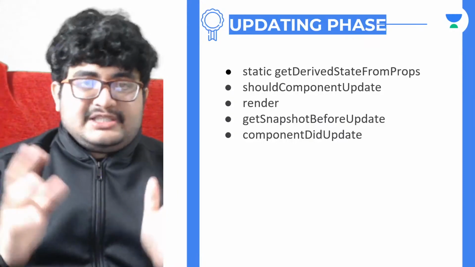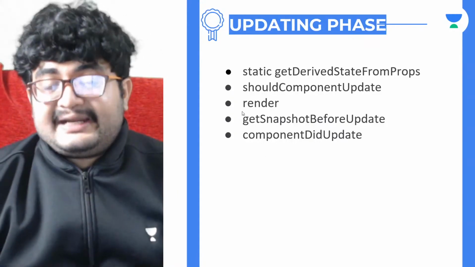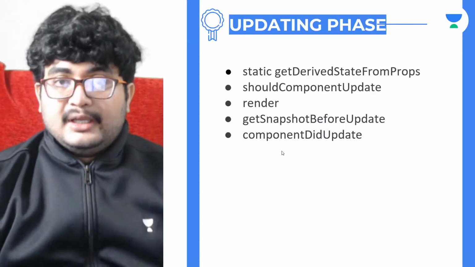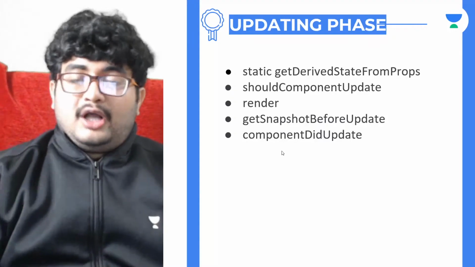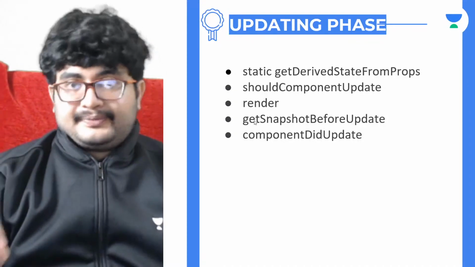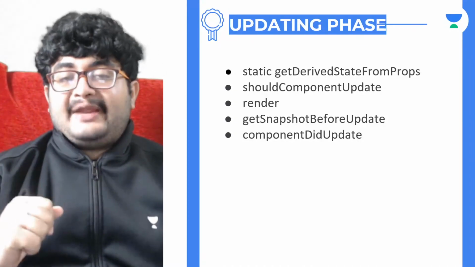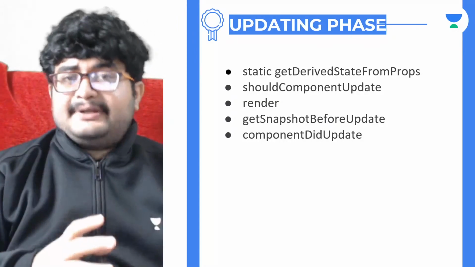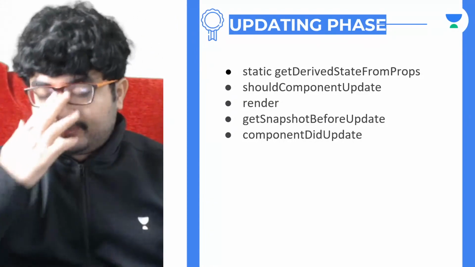If it returns false, it will not proceed. All these later methods, render, getSnapshotBeforeUpdate, componentDidUpdate, will no longer be called. But if it returns true, then all these methods will be called one by one, right? So shouldComponentUpdate is for deciding whether you should make the update or not.